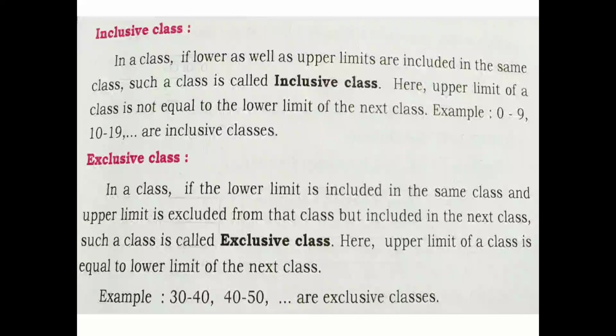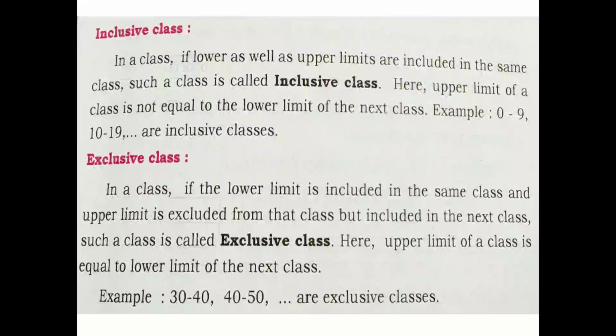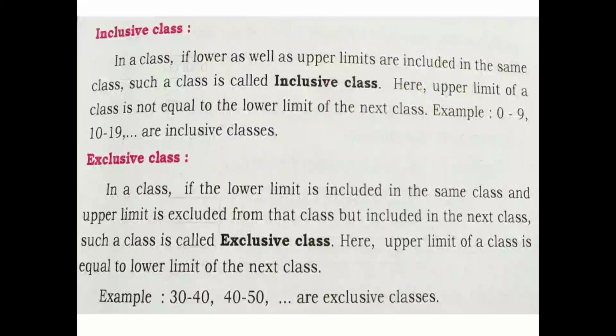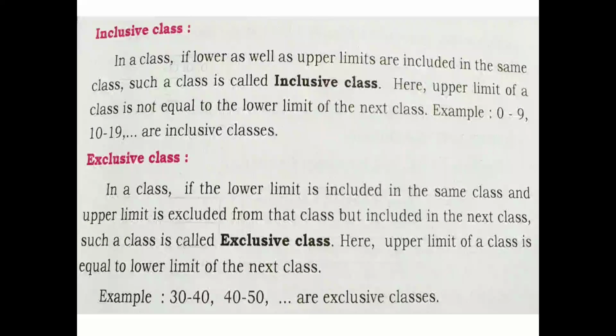Next is exclusive classes. In a class, if the lower limit is included but the upper limit is excluded from that class and included in the next class, such a class is called exclusive. The definition may be difficult to understand, so better understand with examples. 30 to 40, 40 to 50. You see the upper limit of the first class is equal to the lower limit of the next. So 40 and 40. If you find this type of class interval, then it is called an exclusive class interval.